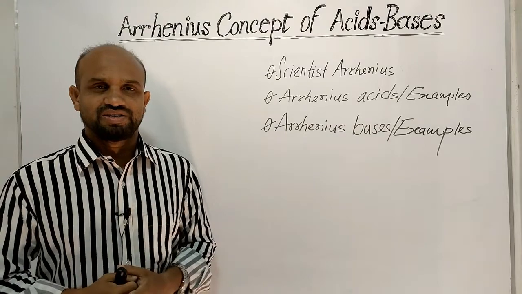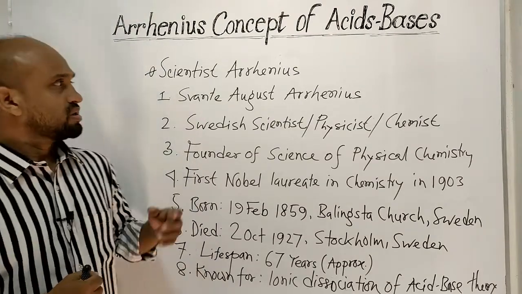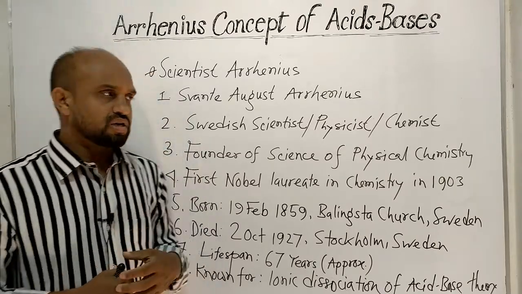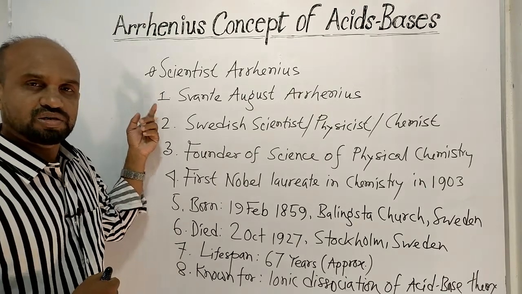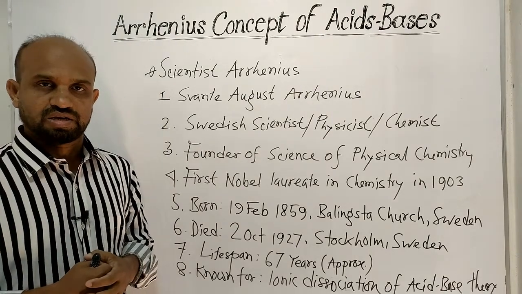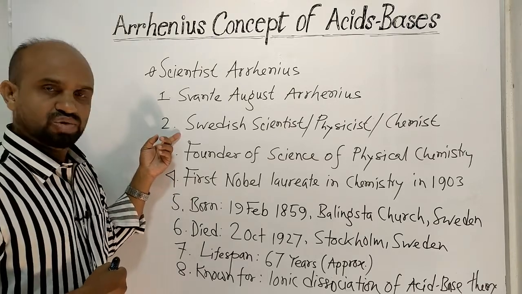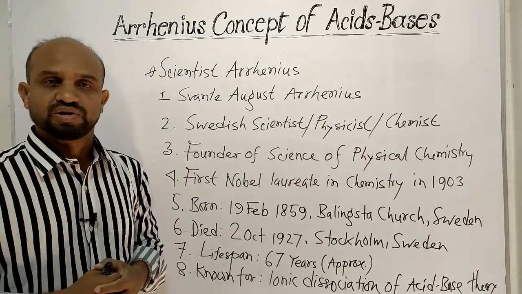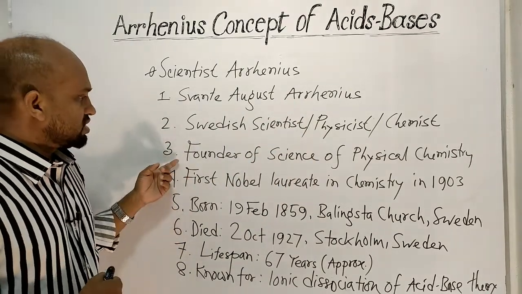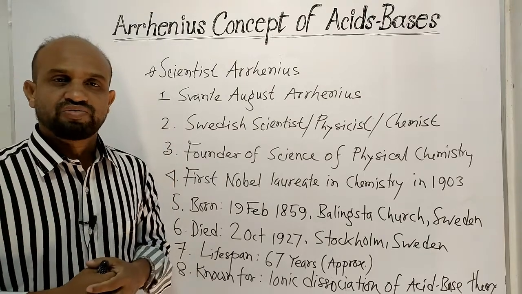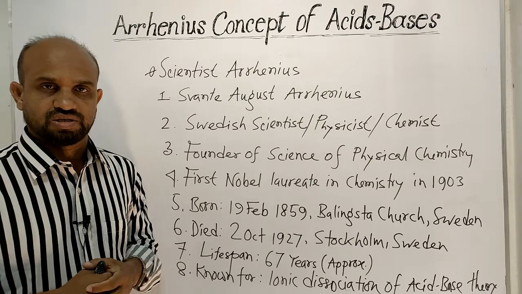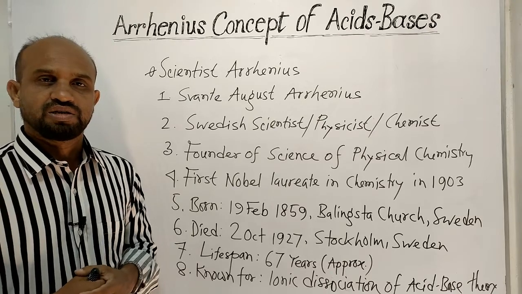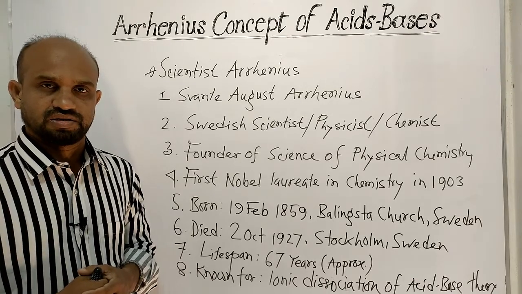So let's begin. The very first point is a short biography of scientist Arrhenius. The full name is Svante August Arrhenius. He was a Swedish scientist, originally a physicist, but often referred to as a chemist. He was one of the founders of the science of physical chemistry. He was the first Swedish Nobel laureate in chemistry in the year 1903.